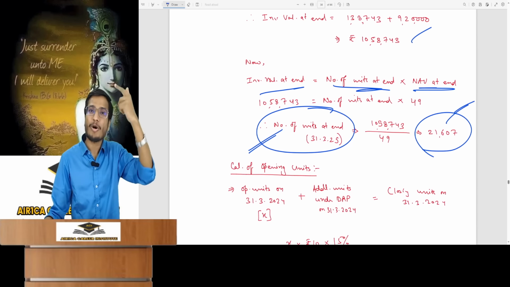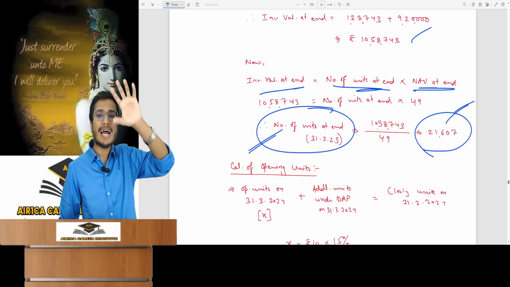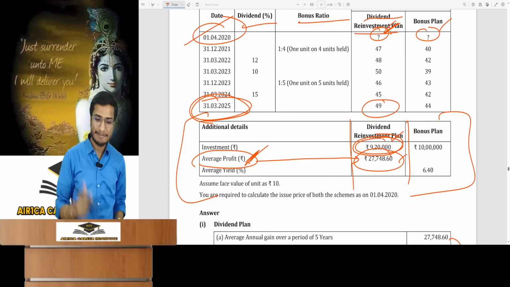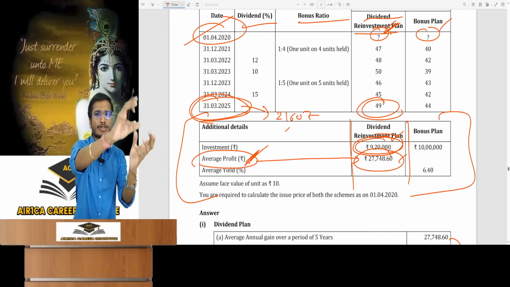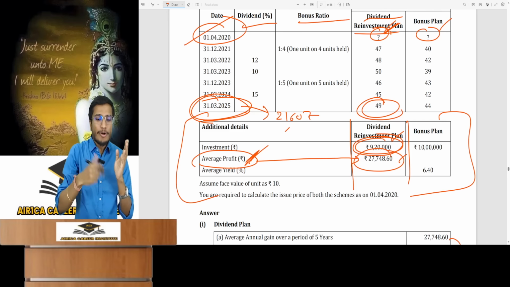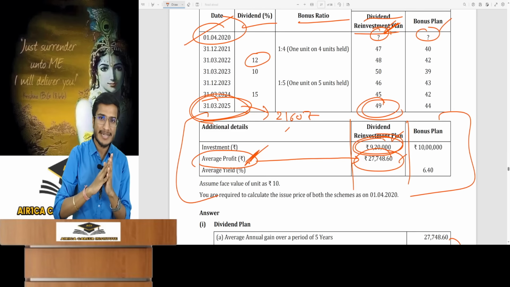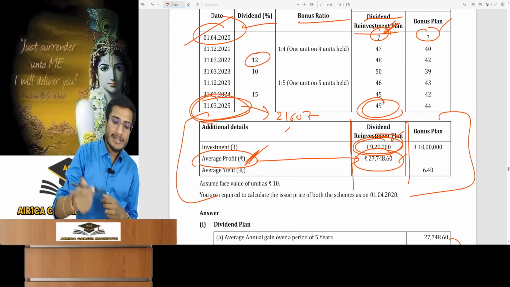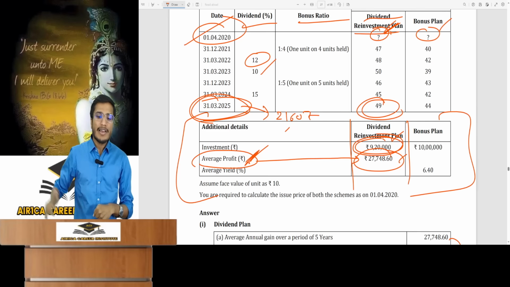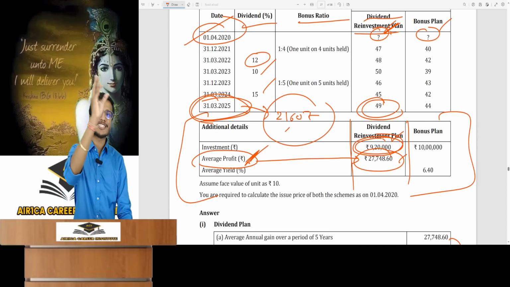Closing units found, but opening units needed for NAV. From these closing units, you can find the opening units. Consider how. So how did these 21,607 units come about on 31st March? In the starting as an investor, when I bought the units, I received a 12% dividend and new units were issued to me through reinvestment. This is the closing of that day. Plus then next time I must have received 10% units on that. Then units at 15%. Since they're similar, a reverse calculation is needed.